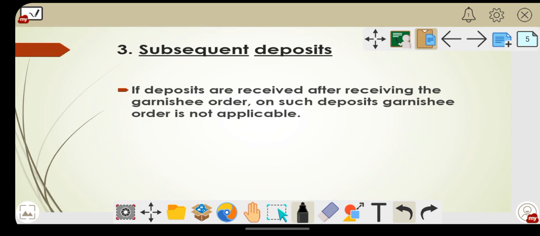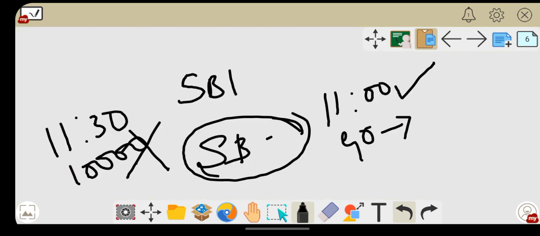So once the garnishee order is received by the banker and your account is frozen, your garnishee order is not applicable on further deposits. Because once the account is frozen, how can you deposit the sum? You cannot deposit it. Now a question might be raised in your mind: what about this 10,000, what about the check that was not cleared? We will study that further, don't worry.